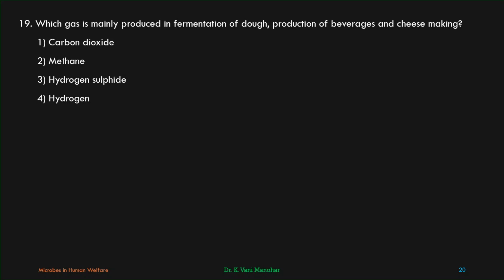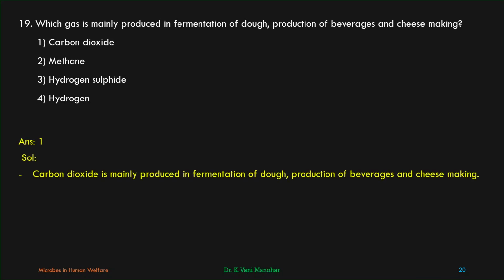Coming to the next one. Which gas is mainly produced in fermentation of dough, production of beverages, and cheese making? Which gas is produced mainly? Carbon dioxide is produced. Carbon dioxide, not methane, not hydrogen sulfide, not hydrogen. So option 1 should be the answer. Let us see the answer.